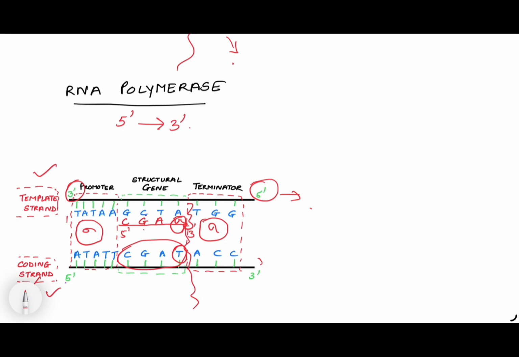So it's often asked in the paper, that the mRNA which is formed, is it complementary to template strand or coding strand? So it is complementary to the template strand, and it is exact copy of the coding strand. Now let's talk about the differences between prokaryotes and eukaryotes, and then we'll understand the process of transcription in eukaryotes.